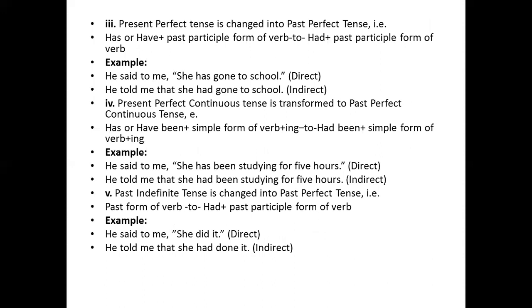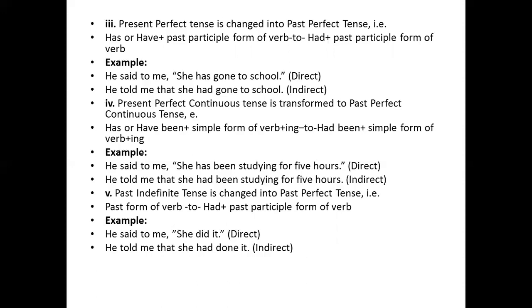Next, present perfect tense is changed into past perfect tense. That is, has or have plus past participle form of verb has been changed into had plus past participle form of verb. As for example, he said to me, she has gone to school, has been changed into, he told me that she had gone to school.